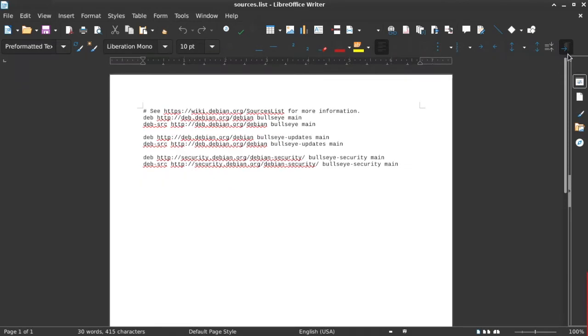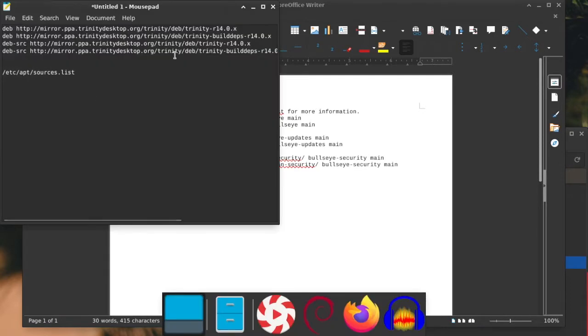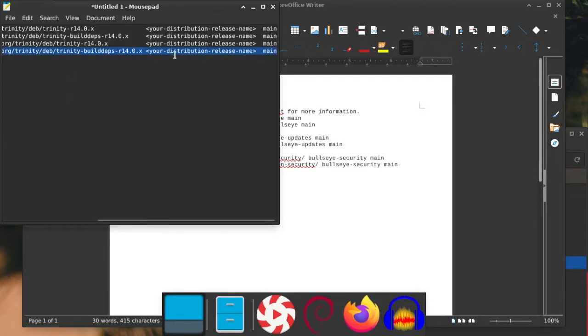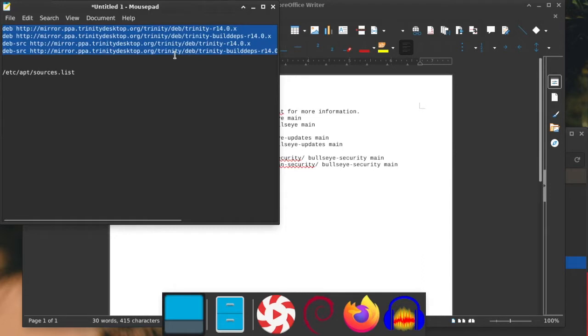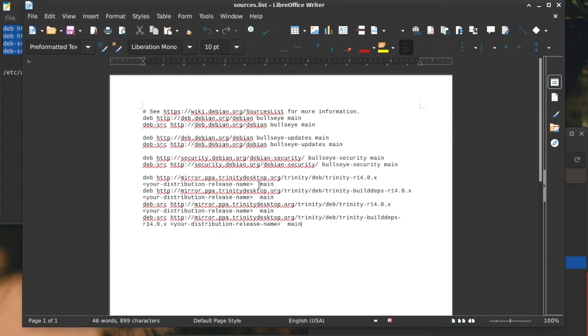This was the first time I used LibreOffice on my son's laptop. Again, all we've really used it for was doing music. But I thought, what the heck, I guess this should work. So I just copied and I pasted it to the bottom of the list here. And then I replaced what they told me to replace. It says to replace your distribution name here. I'm using Bullseye, so I replaced it with Bullseye in all of those.